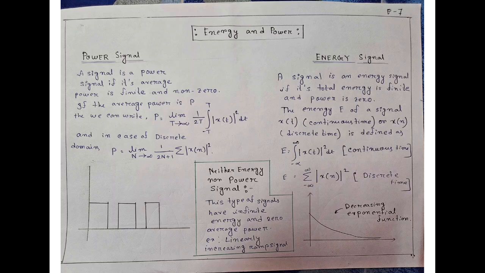In this graph we can see it is a decreasing exponential function, and there is also a type which is neither an energy nor a power signal. This type of signal has infinite energy and infinite average power. An example is the linearly increasing ramp signal. So here is the whole classification of signals. So here I end my presentation. Thank you so much.